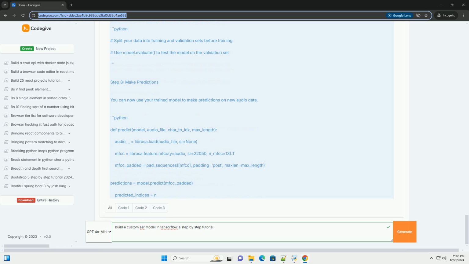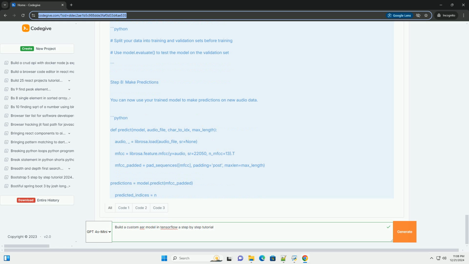Prepare data. max_length = 100, define max length for padding. padded_mfccs, padded_labels = prepare_data(mfccs, encoded_labels, max_length).